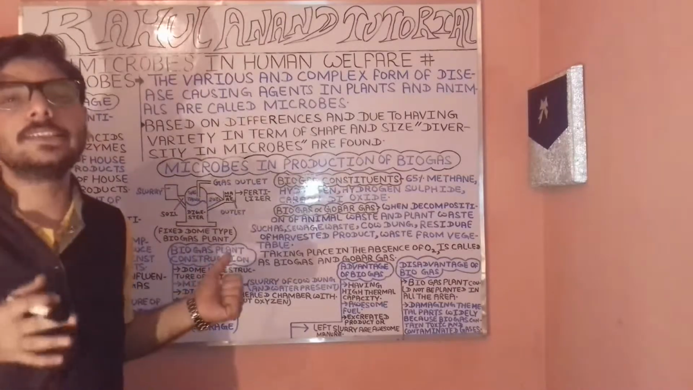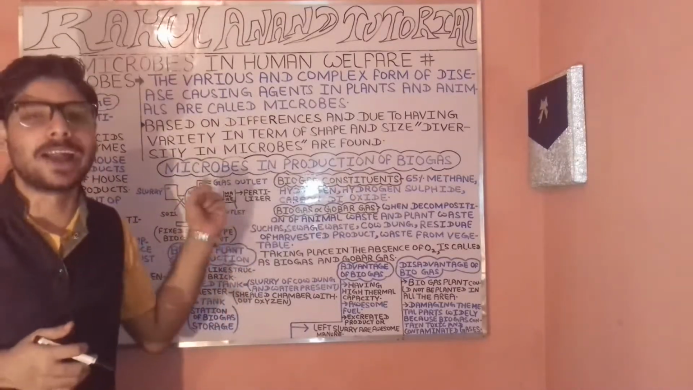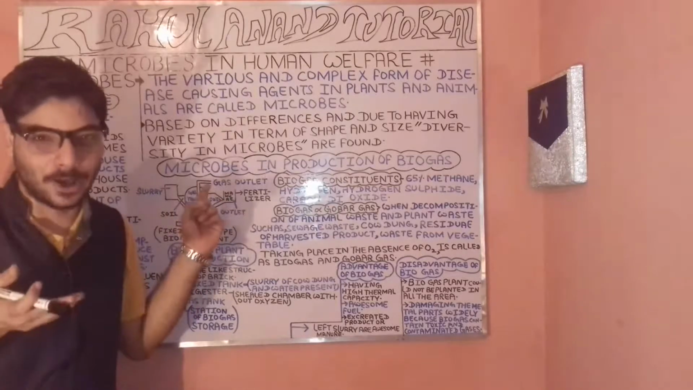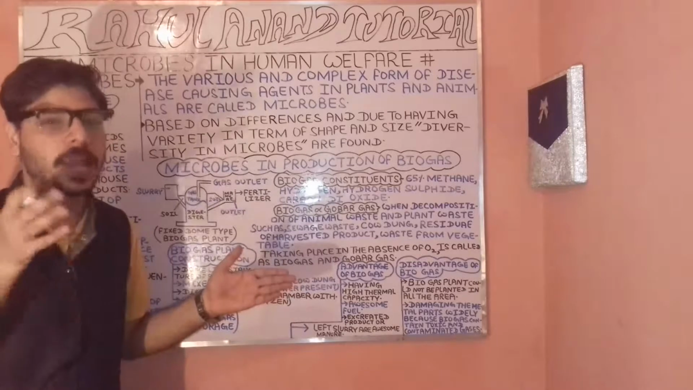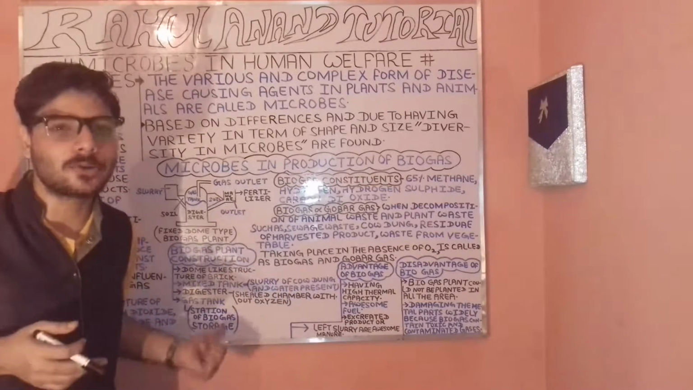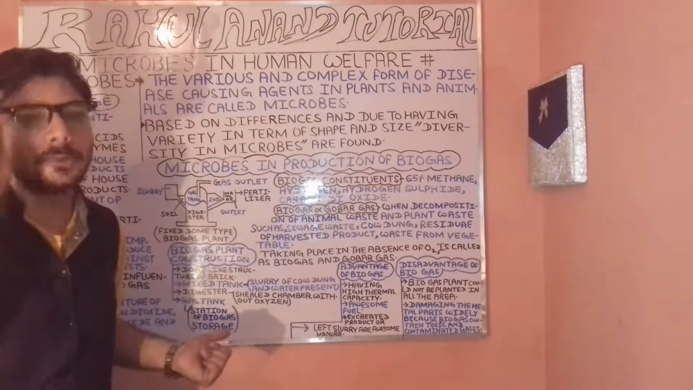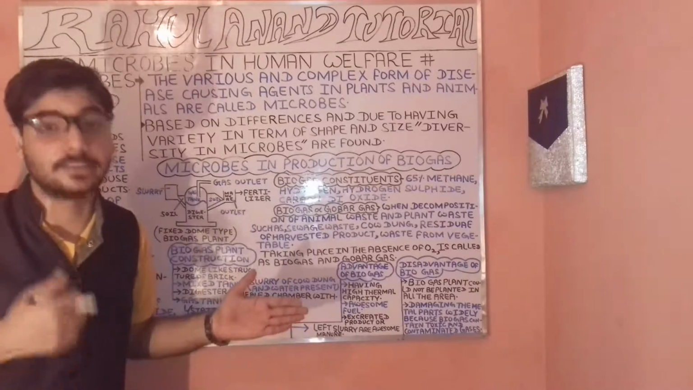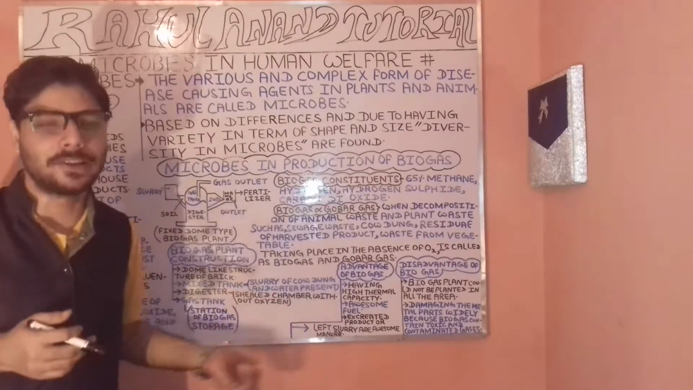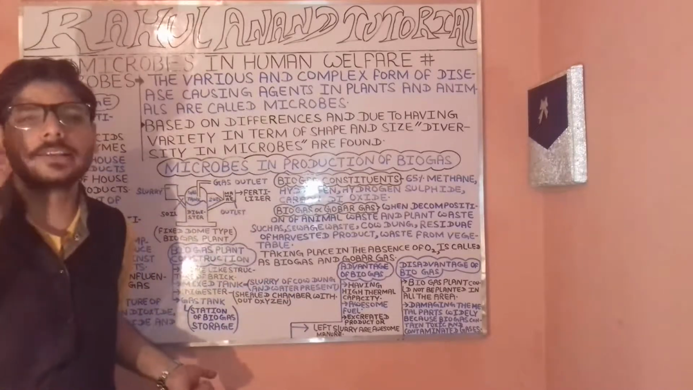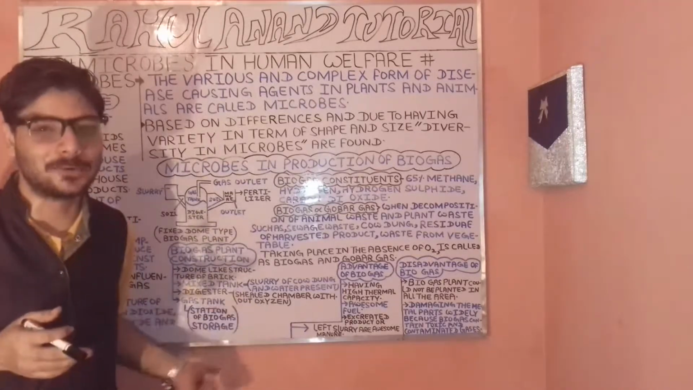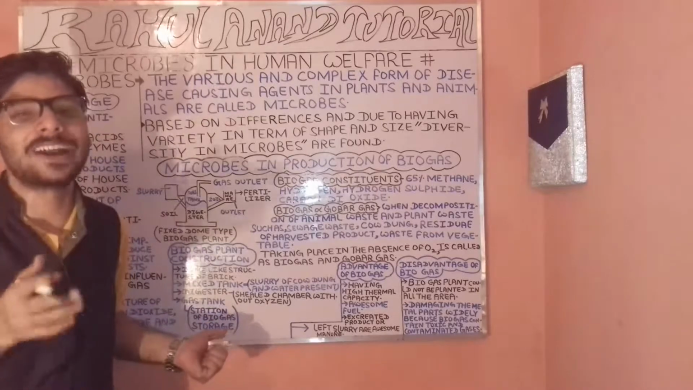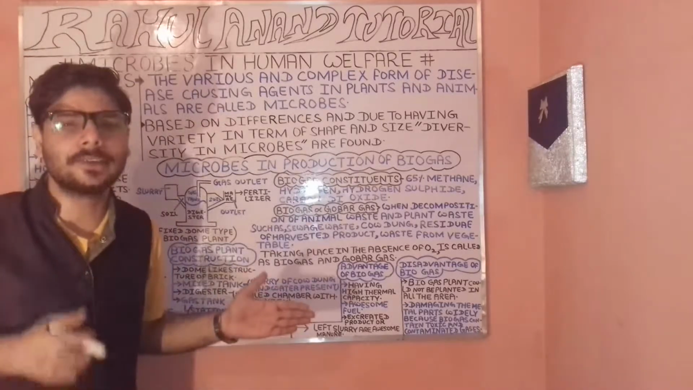Now, microbes are also quite helpful in the formation as well as the production of biogases. When we talk about what biogases are, it is a mixture of methane, carbon dioxide, often hydrogen sulfide as well as hydrogen. In composition, the CH4 is around 65%.